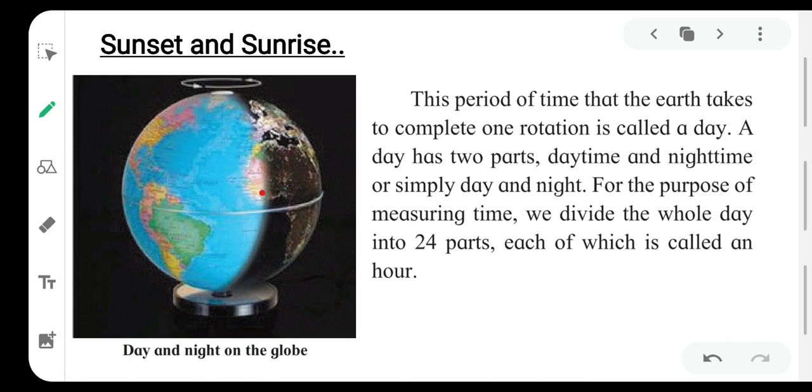This period of time that the earth takes to complete one rotation is called a day. A day has two parts, daytime and nighttime, or simply day and night. For the purpose of measuring time, we divide the whole day into 24 parts, each of which is called an hour. And you know it very well, how is daytime and nighttime, and how the whole day is divided.